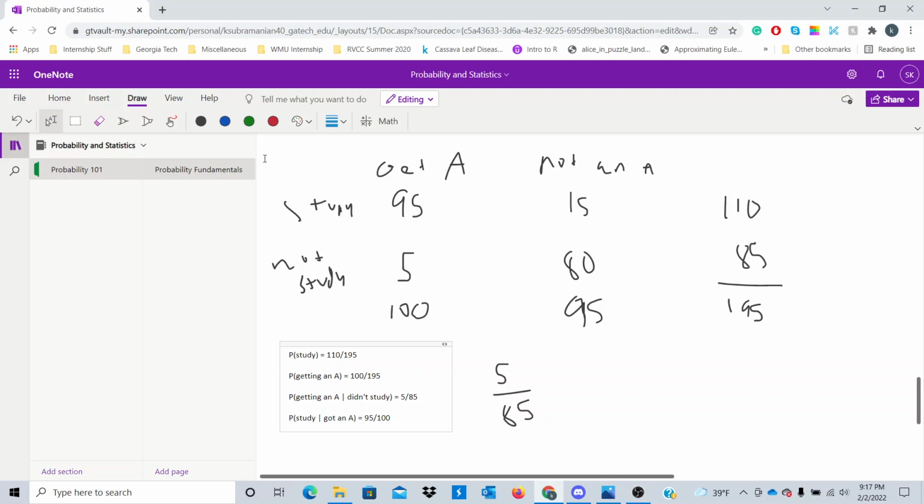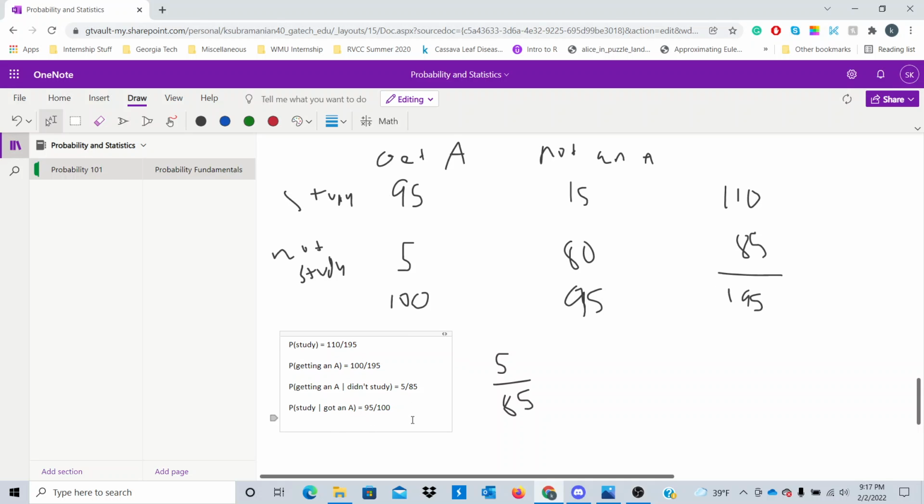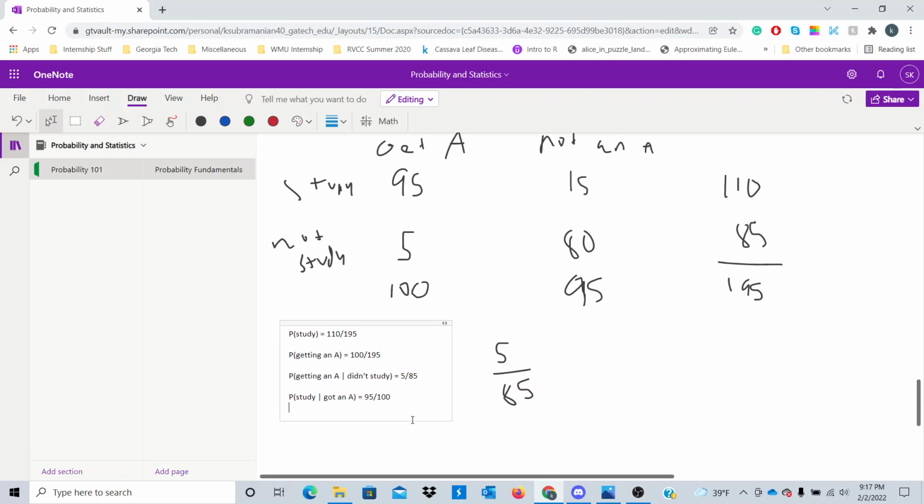So that's a brief review of what conditional probability is. Let's go into a little bit of definitions. What do we notice here? We notice something really neat. We know that the probability of studying given you got an A is 95 out of 100. But when we did our analysis, we were also thinking about this: we were taking the ratio of the probability of studying and getting an A divided by the probability of getting an A.